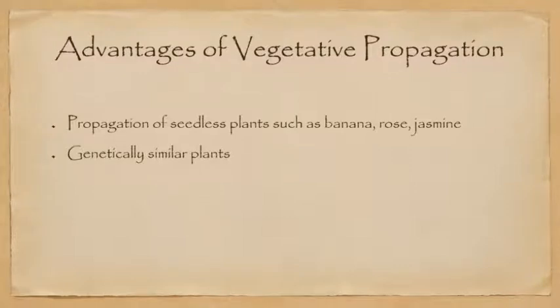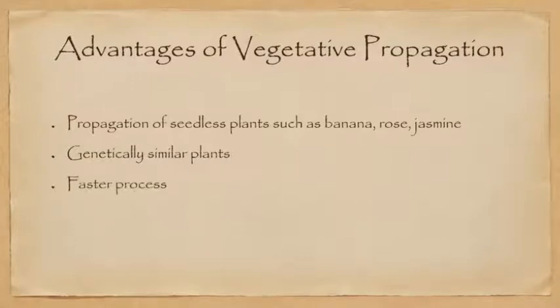There is only one parent and the new plant will be getting all genes of the single parent. So there will be no mixing of character. So if a farmer has a crop variety which is very high yielding, very sturdy, and he wants progeny to have all those characters, he can go for asexual reproduction so that the new crop will also have exactly the same characters as the parent plant.